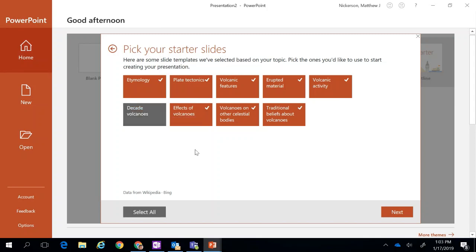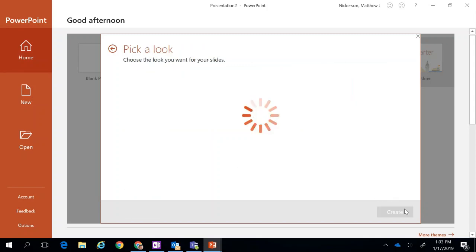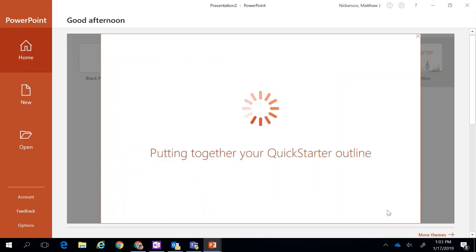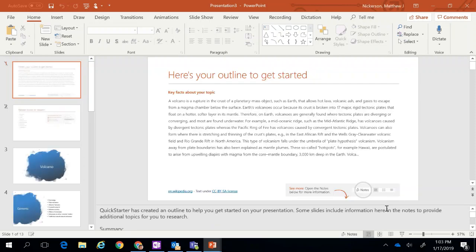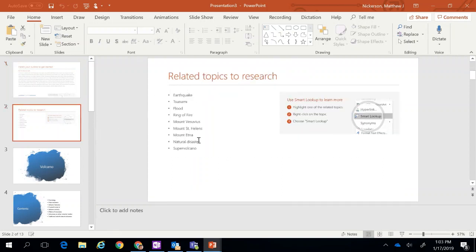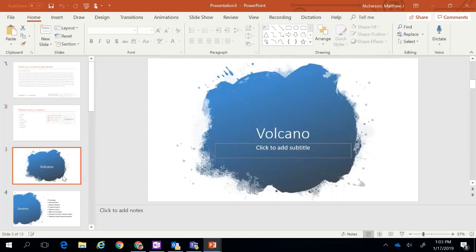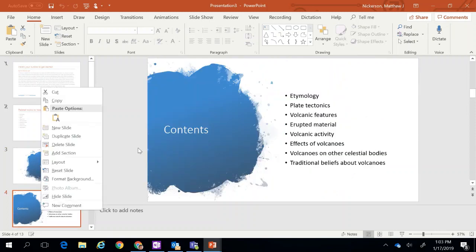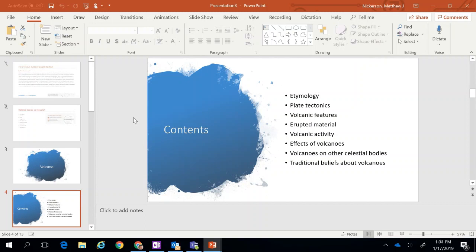So if I want to get rid of anything in particular on here, I can do that. So it just sets up sort of a template for the presentation, and suggests some different backgrounds, and creates my outline. Okay, it tells the user some things they might want to think about, mentions some other related topics that aren't already included in here as things that they can do further research on. So here's the actual title page and sort of a table of contents. We're actually going to use the table of contents as what we use to zoom.